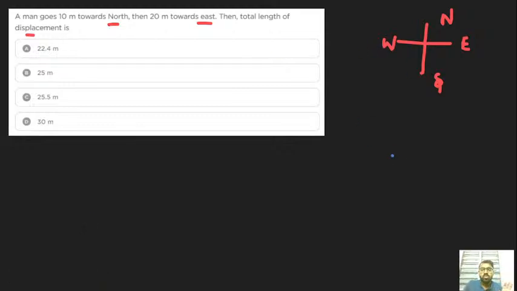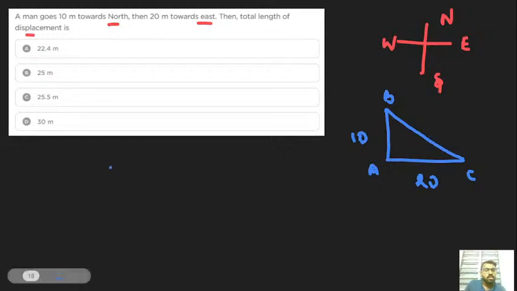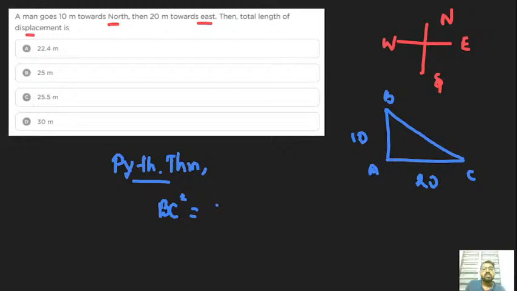Here 20 meter towards east, the 20 meter is here, and 10 meter towards north, 10 meter is here. The total length of the displacement. Okay, fine. So let's find A, B as well as C. Let's find the hypotenuse here, so we can absolutely use the Pythagoras theorem. Here BC square is nothing but 10 square plus 20 square.